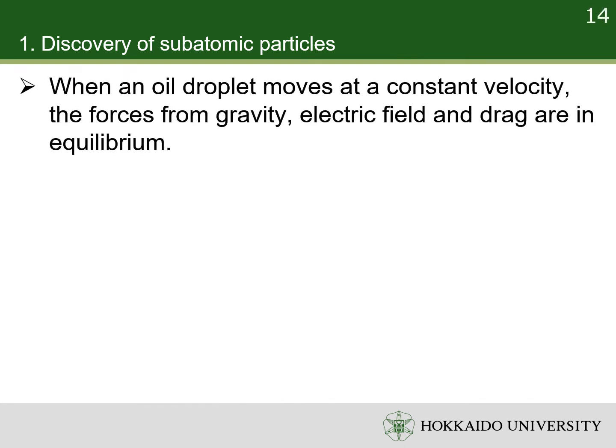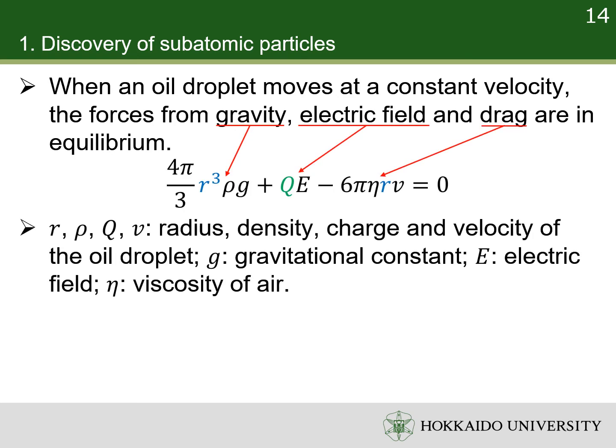When an oil droplet moves at a constant velocity, the gravitational force, Coulomb force, and air drag are in equilibrium. R and ρ are the radius and density of the oil droplet. G is the gravitational constant. Eta is the viscosity of air. In this equation, there are two unknowns, the radius and the charge.